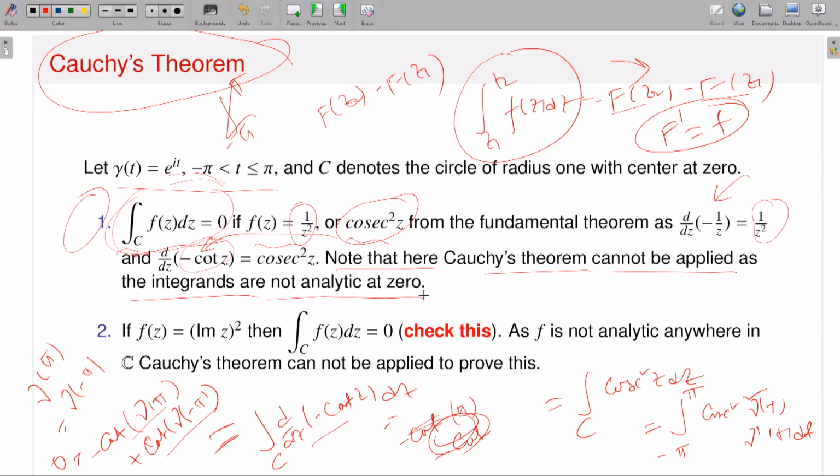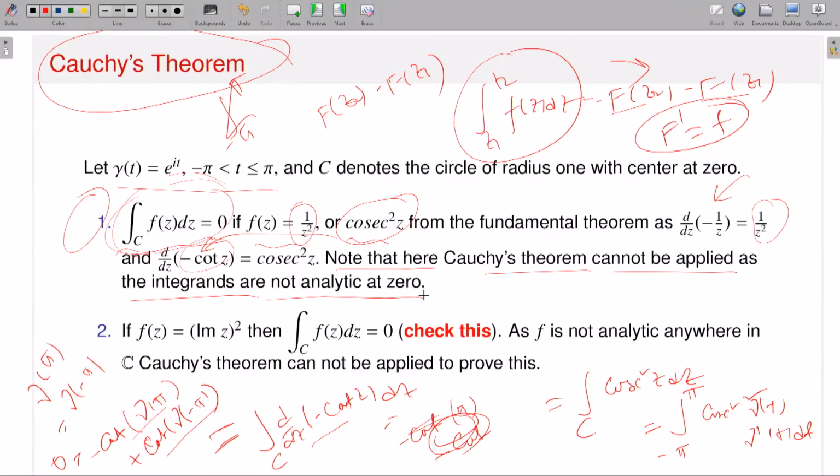So what does that mean? It says that the functions you are dealing with, like 1 by z square or cosec squared z, that means 1 by sine squared z, will have a problem at 0, right? So my function is not analytic at the point 0. Now what does Cauchy's theorem say? Cauchy's theorem says that if I have a simply connected domain and if my function is analytic, then if I take any simple closed contour, the corresponding contour integration value is 0.